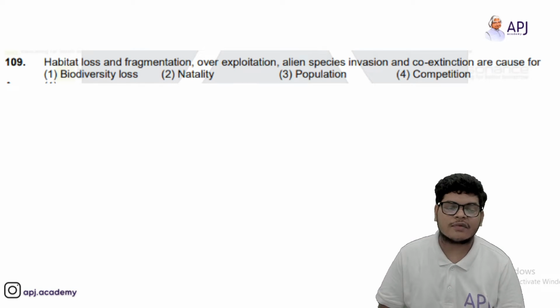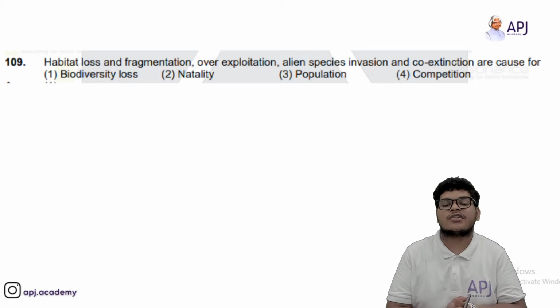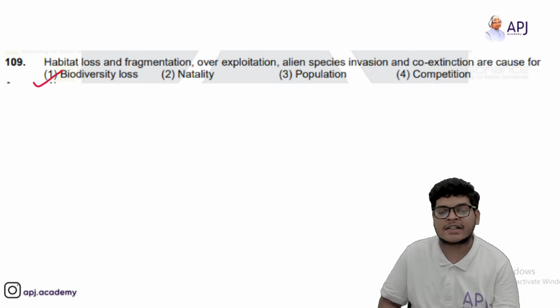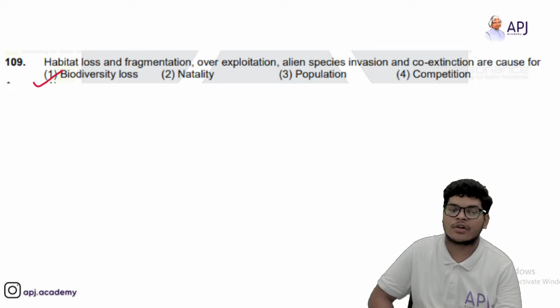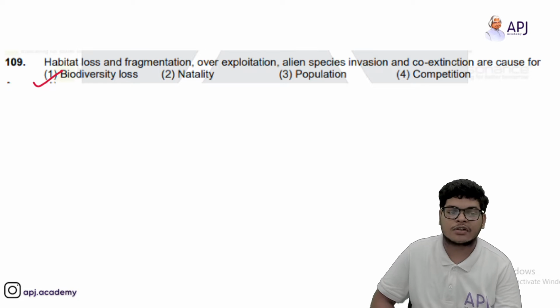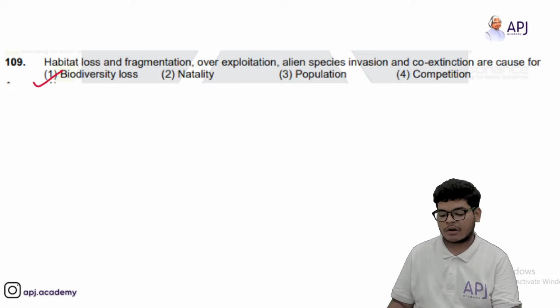Now, habitat loss and fragmentation, overexploitation, alien species invasion and co-extinction are the causes of biodiversity loss. Okay, अगर ये सारी चीजें होंगी, overexploitation होगी, fragmentation होगी, habitat loss होगा, alien species invasion होगी, so biodiversity destruct हो जाएगी. So it will be biodiversity loss.